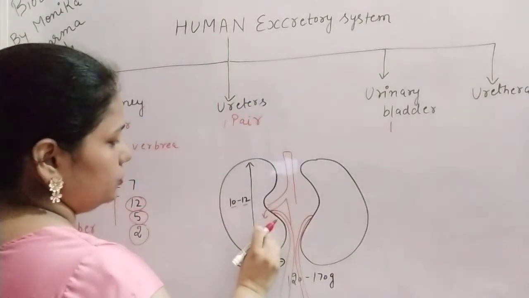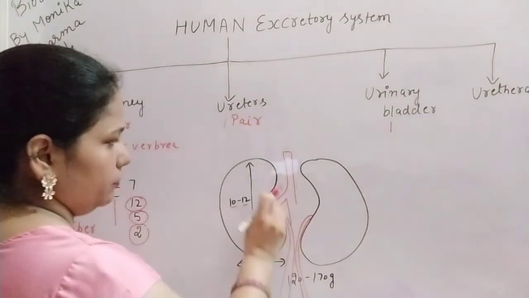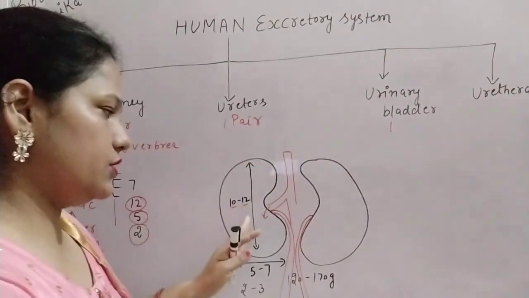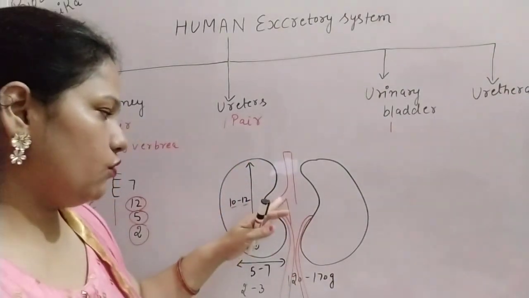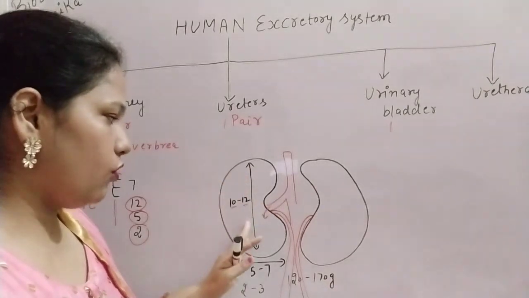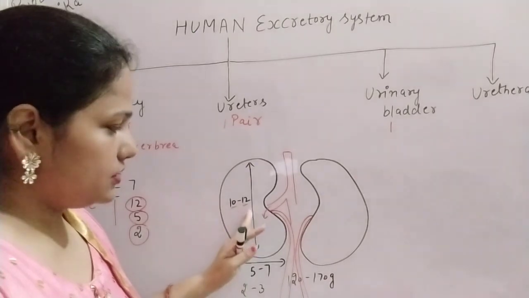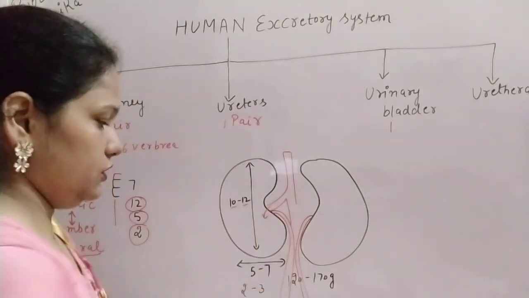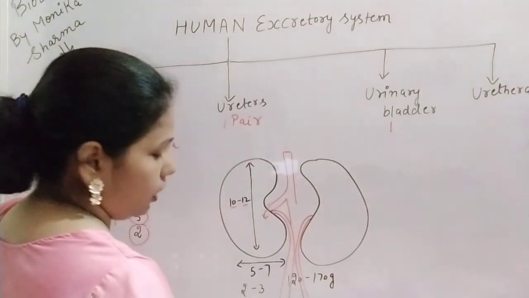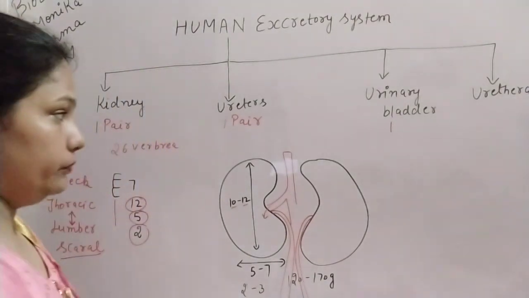They collect the urine from the kidney, because in the kidney urine formation takes place by filtration of our blood. The poisonous substances are removed from the blood and then pass into the ureters.